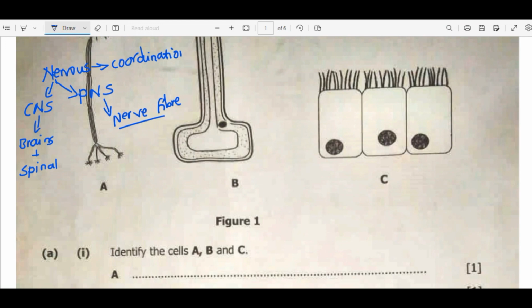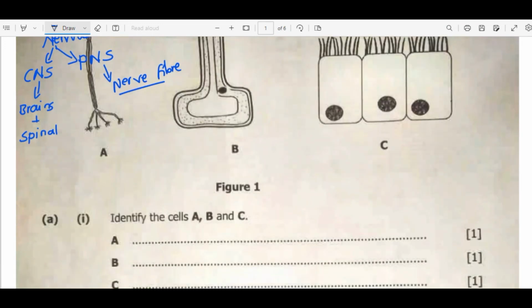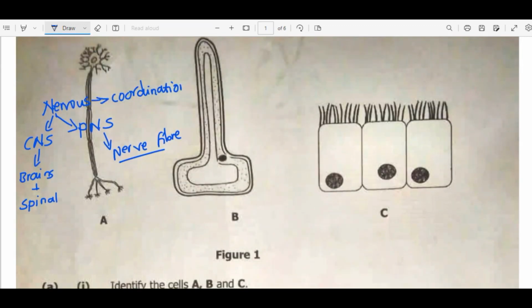Now, for the first question, question A1, identify the cell A. A is the neuron, but to specify, looking at the structure, this is a motor neuron. How can you know that this is a motor neuron? You have to look at the location of the cell body.